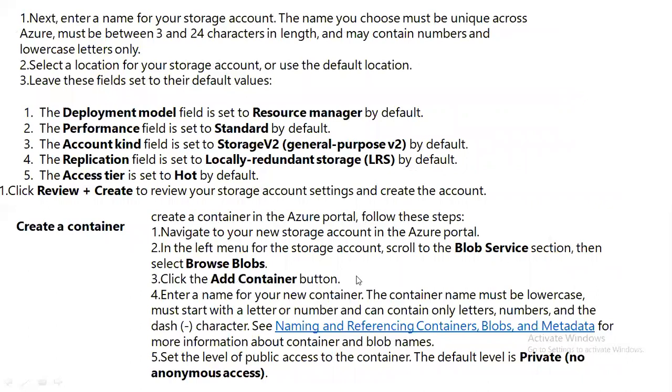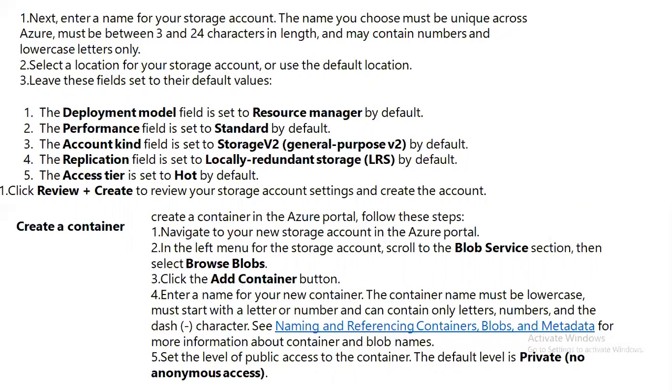So again, you create a container when you want to keep blob storage. When you want to keep file storage, you don't have to create a container. File storage is kept in a file share. So this is again a very important topic. What is the difference between file and blob? What is the difference between file share and container?